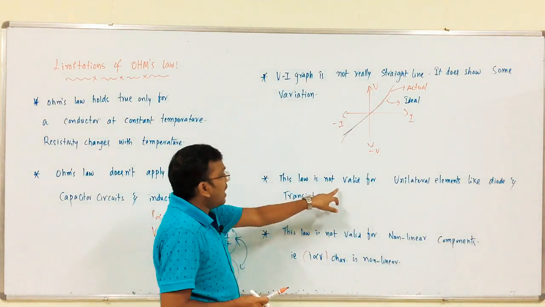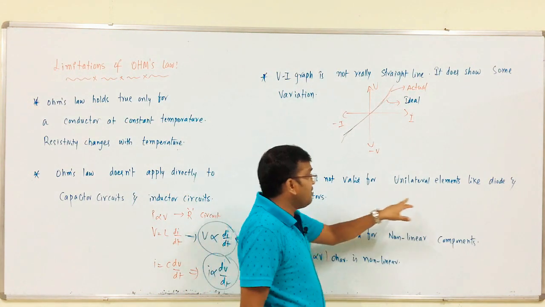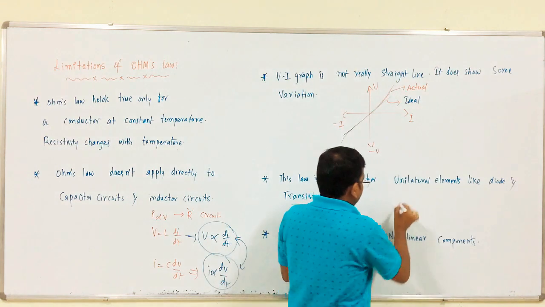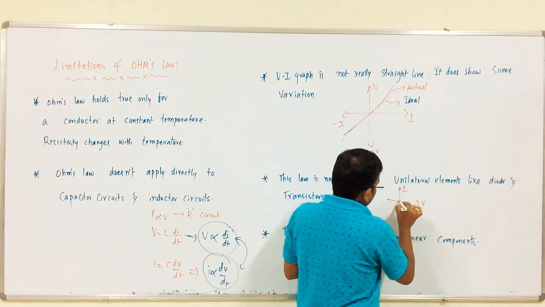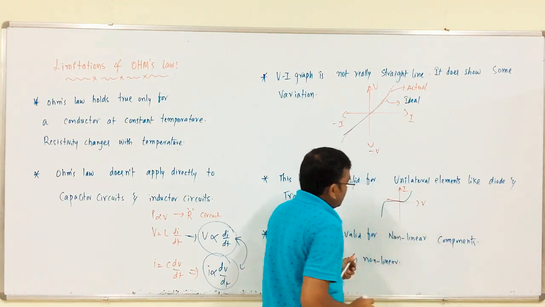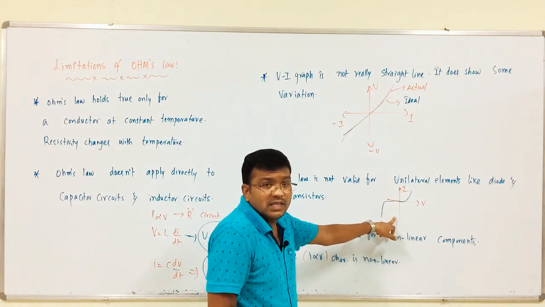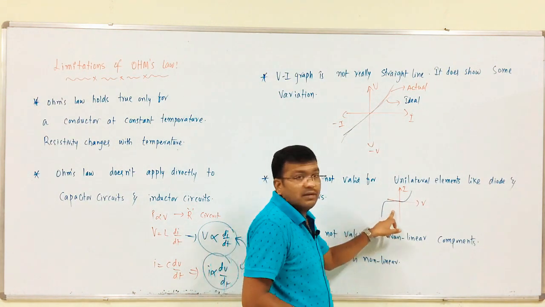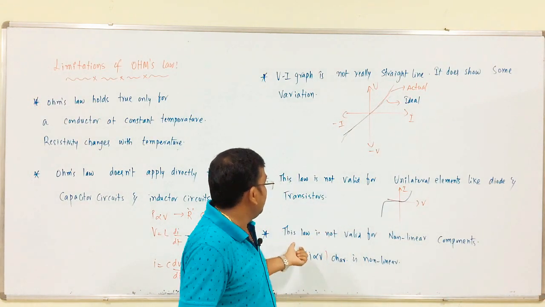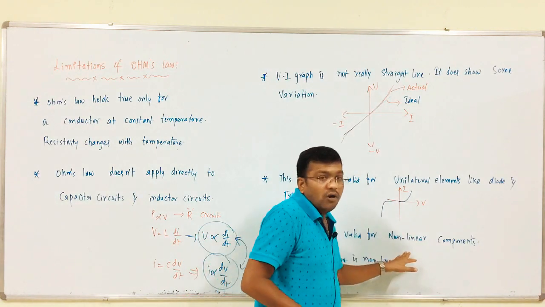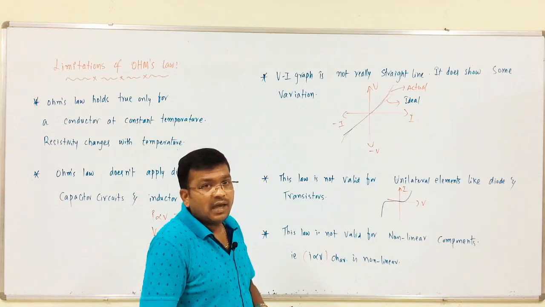Next, this law is not valid for unilateral elements like diode and transistor. So, what are the IV characteristics of a diode? We all know that. This is I, this is V. These are the IV characteristics of a diode. Is this linear? Non-linear. So, is this bilateral? No, it is unilateral. So, it is not applicable for diode and transistor type elements. This law is not valid for non-linear components, that is, those with non-linear IV characteristics.